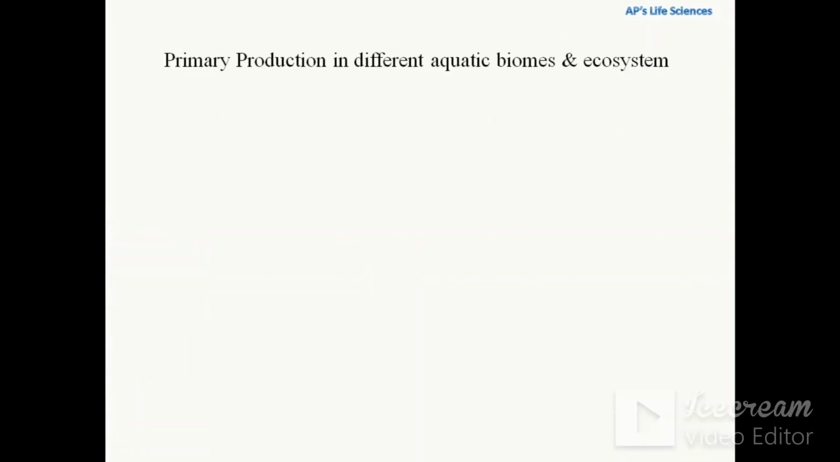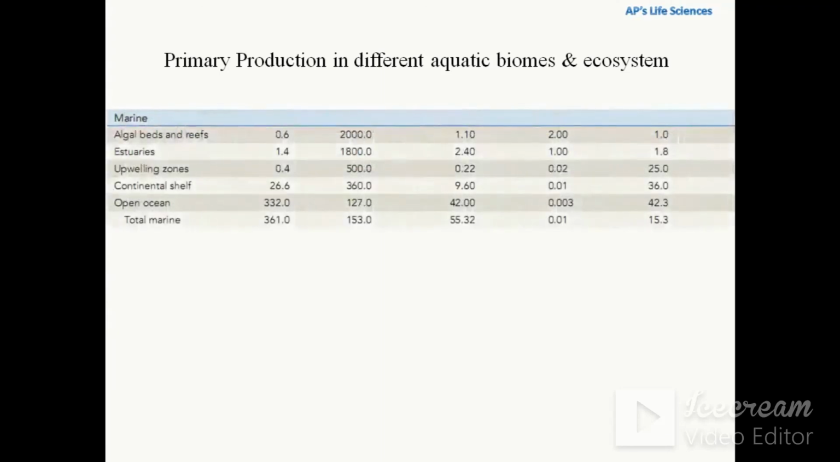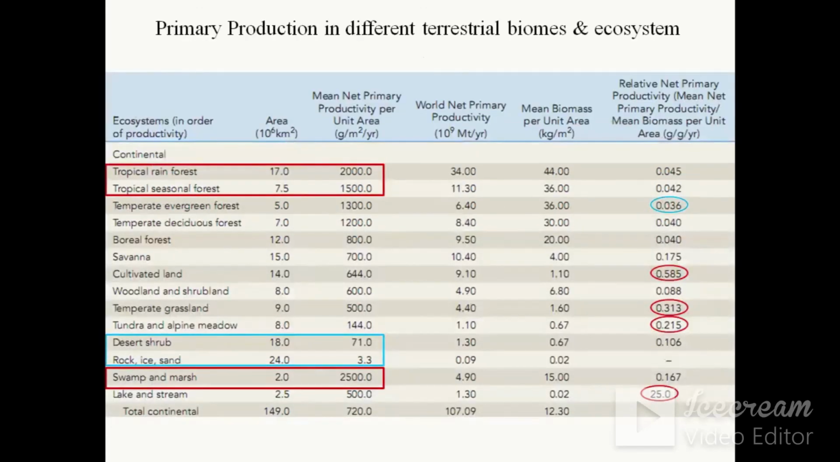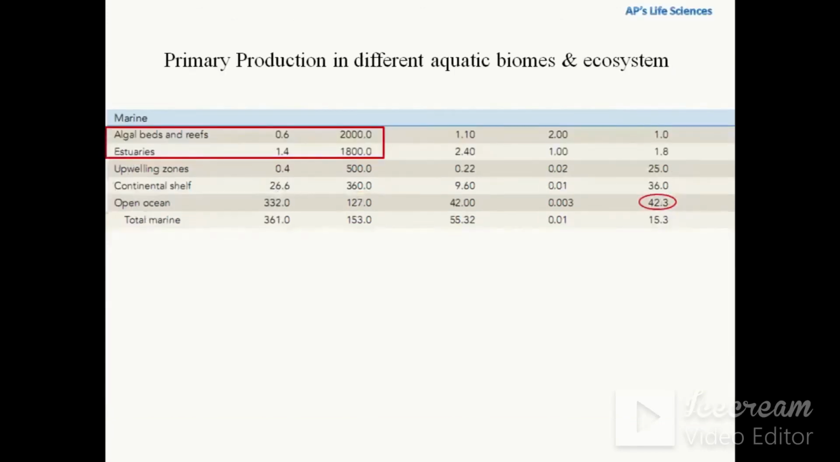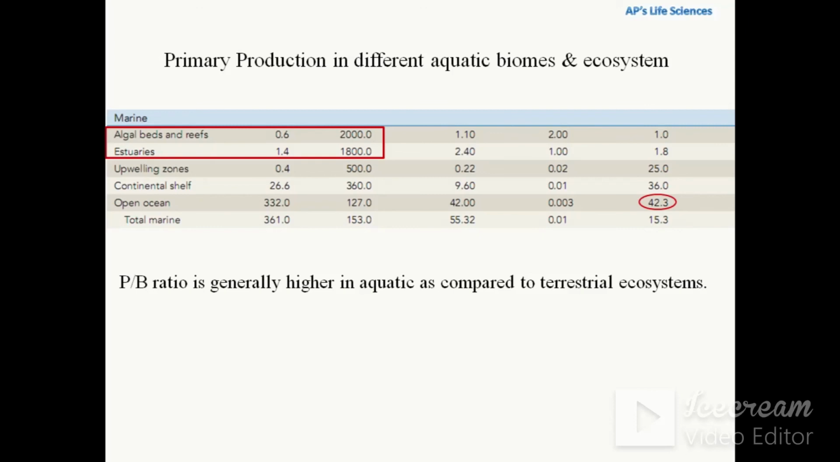The primary production in different aquatic biomes or ecosystems also varies across the different ecosystems. That is, algal beds and reefs and estuaries have the highest rate of net primary productivity. Whereas, if we compare the P/B ratio, then the open ocean has the highest P/B ratio, where the production is very much higher as compared to biomass accumulation. In all the aquatic ecosystems, we can see a large P/B ratio, which is very much higher as compared to the terrestrial P/B ratio, except for lakes and streams at the continental level. So it is found that the P/B ratio is generally higher in aquatic as compared to terrestrial ecosystems.